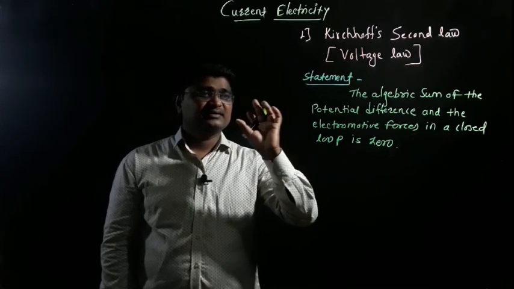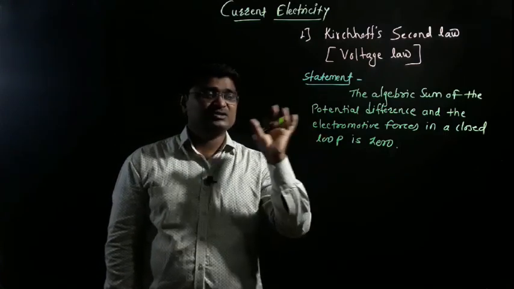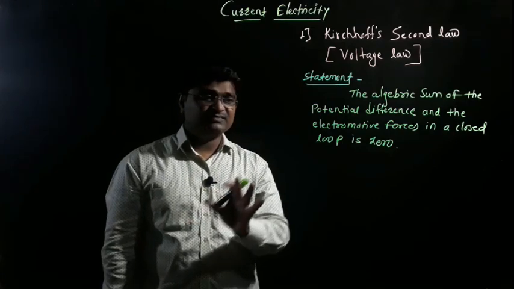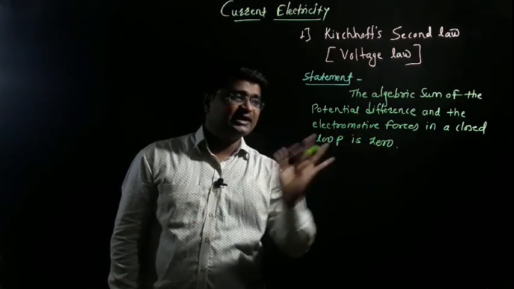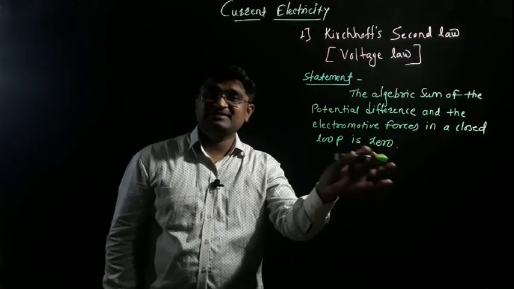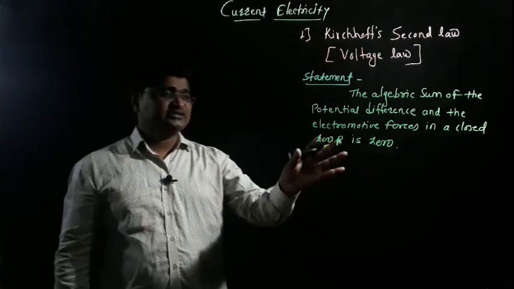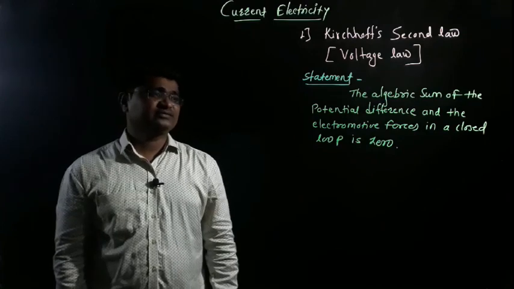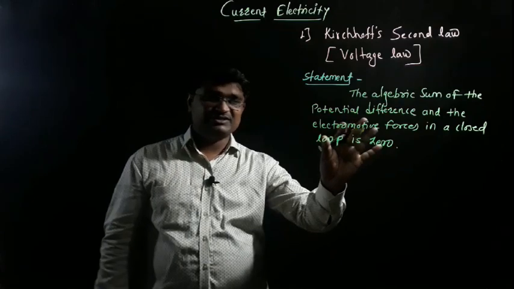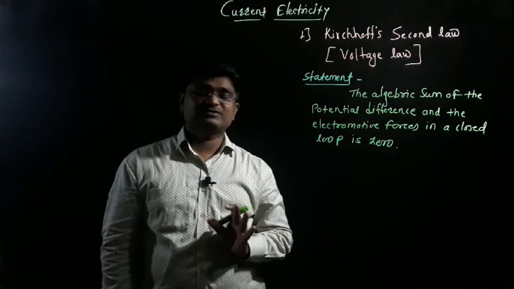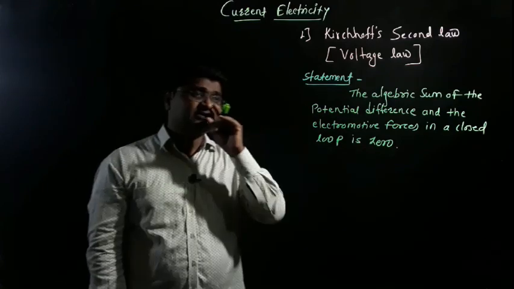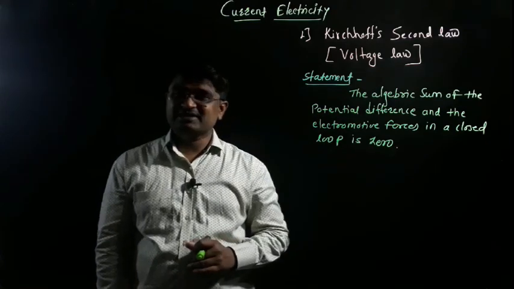According to the statement, first we find the algebraic sum of all potential differences, plus the algebraic sum of all electromotive forces in a closed loop, and this is equal to 0. So this concept we have discussed according to the circuit diagram.